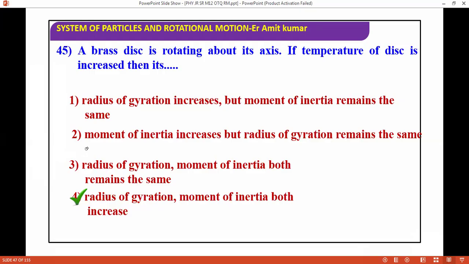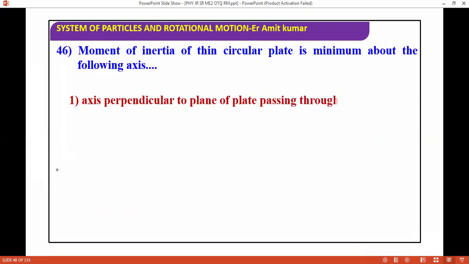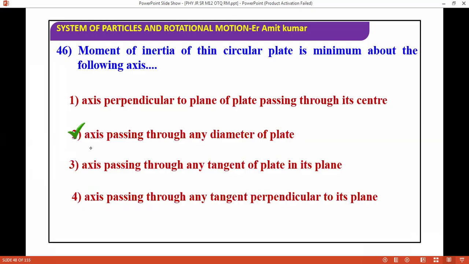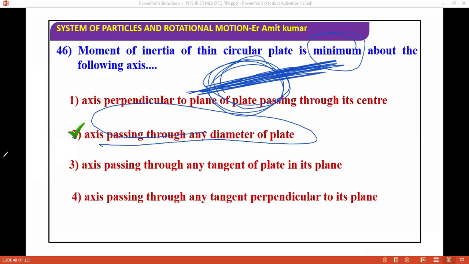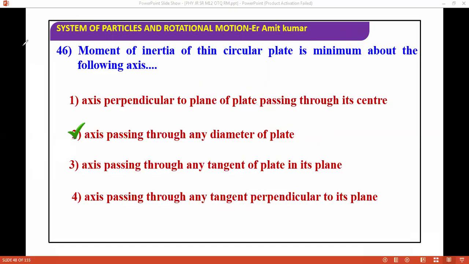Next question: the moment of inertia of a thin circular plate is minimum about which of the following axes? The option is the axis passing through any diameter of the plate. If the axis passes through any diameter of the plate, then the moment of inertia of the circular plate will be minimum. So you can apply this concept and get the answer. Next question, we are moving ahead.